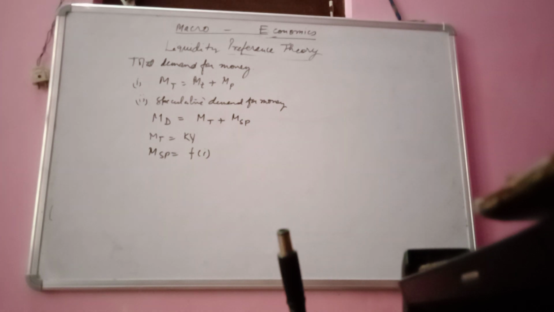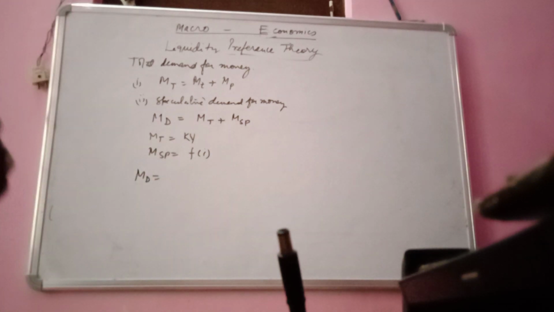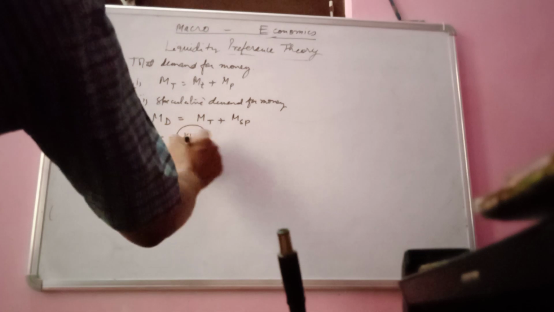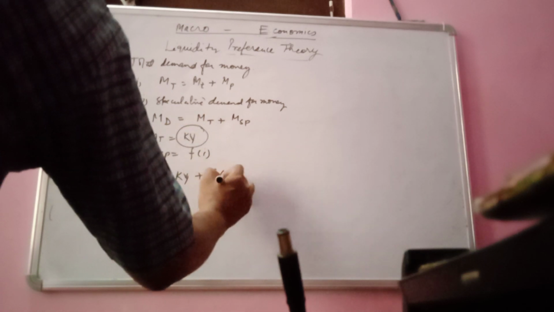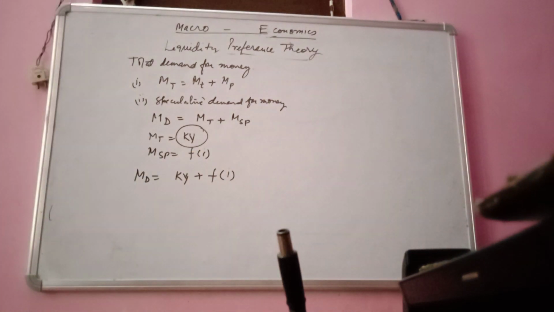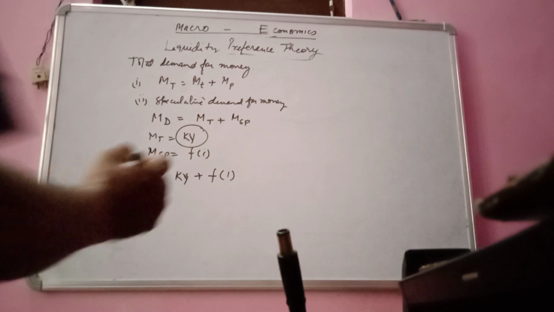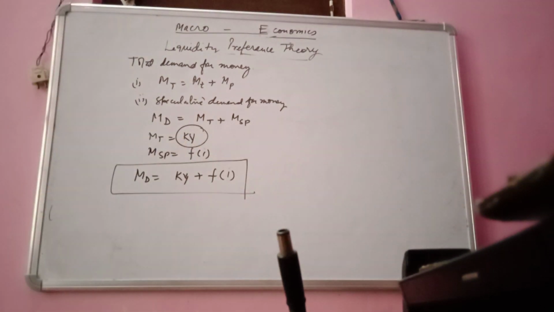The total demand of money can be expressed, meaning MD can be expressed as KY plus F(I). F(I) means speculative demand, which is just dependent on the interest rate. So this function can be expressed for the total demand for money.